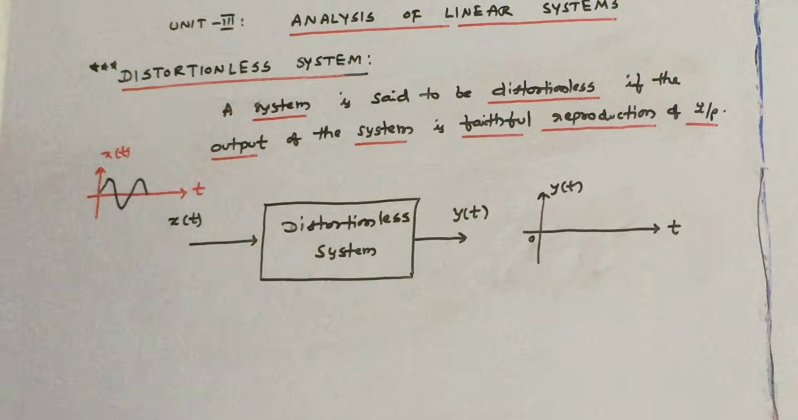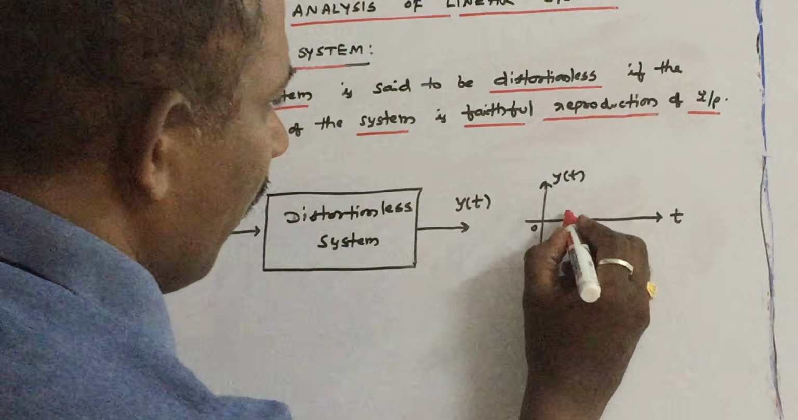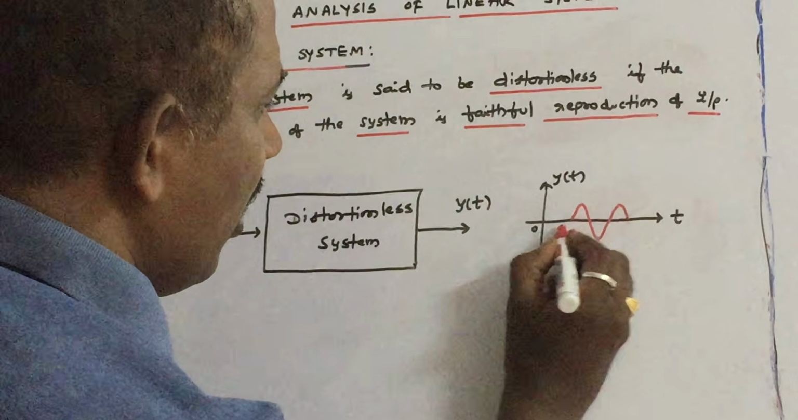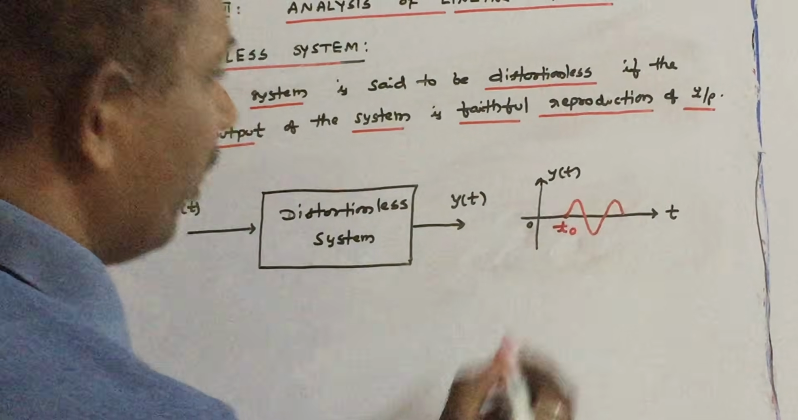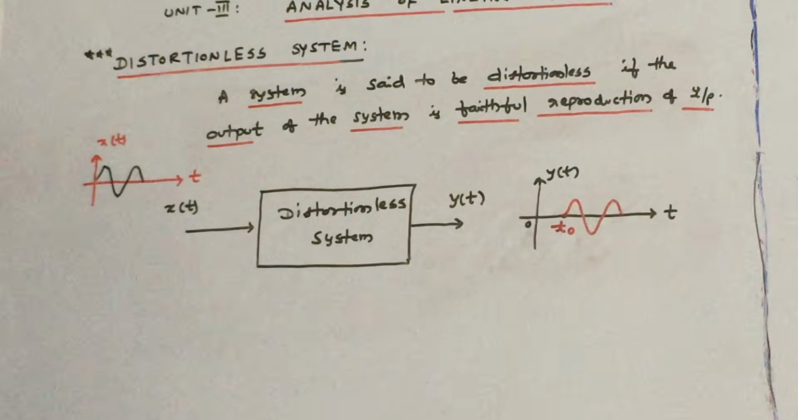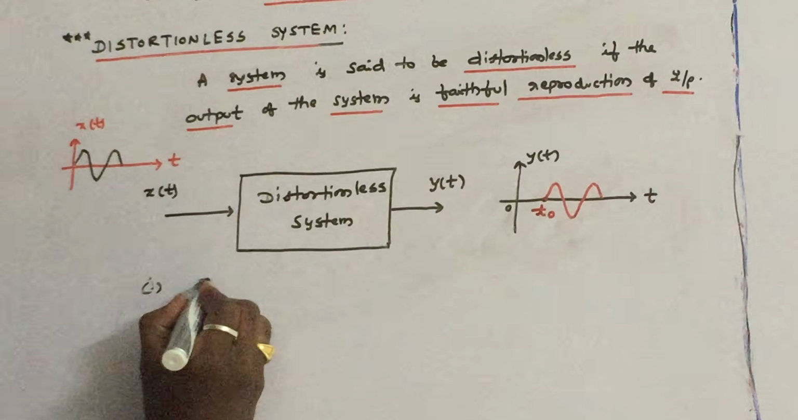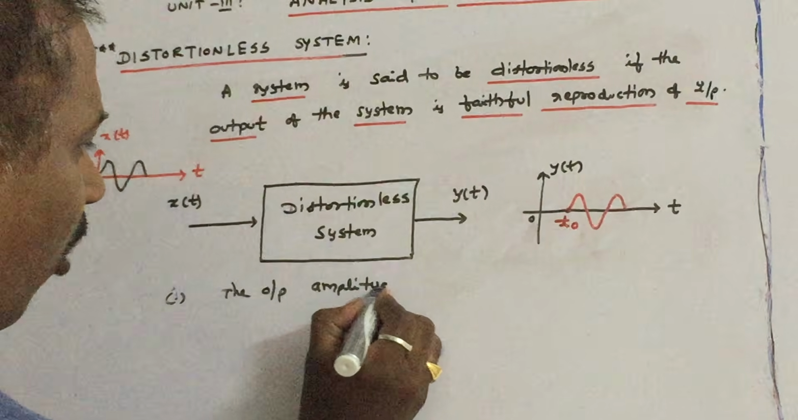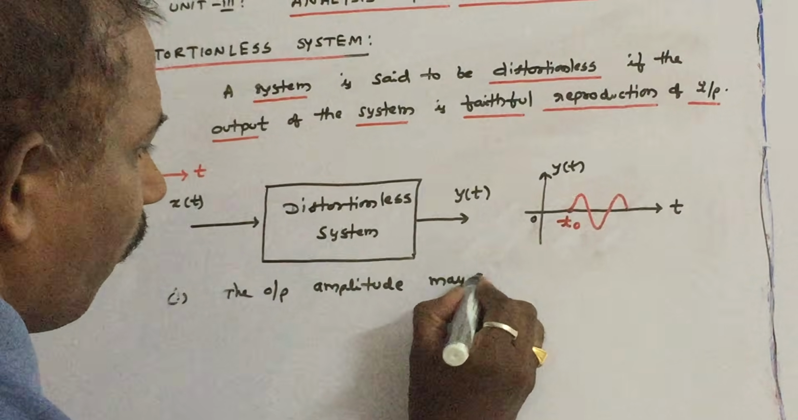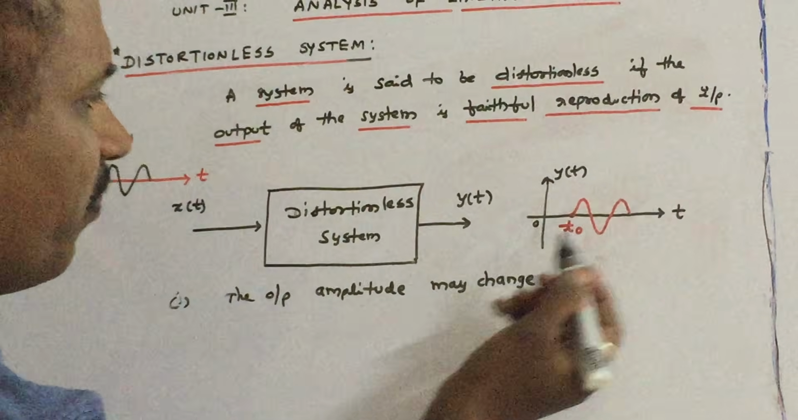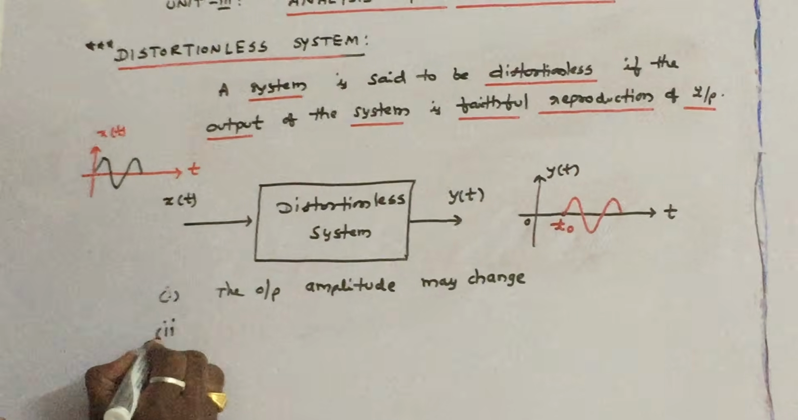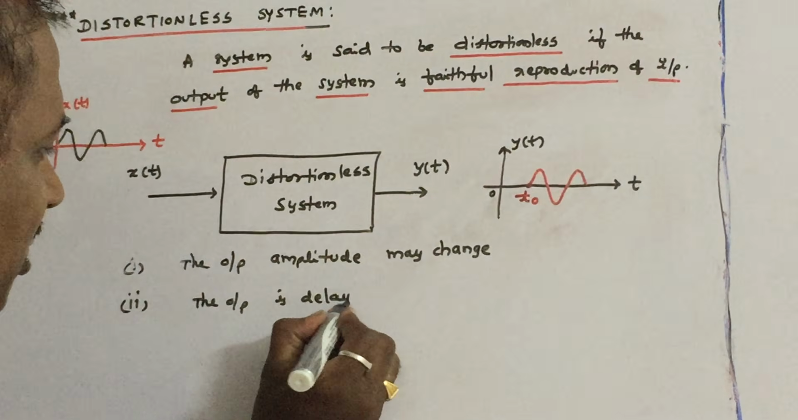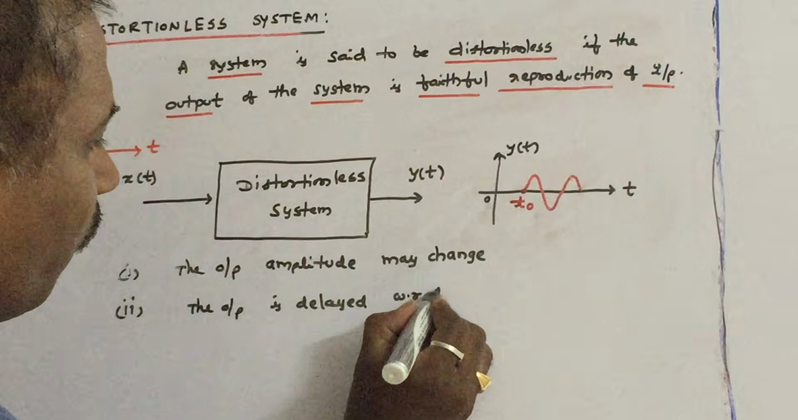So that means the shape of the output will be the same as that of the input, but the output amplitude may increase or decrease, and the output is delayed with respect to the input. This is the important point. The first point we have to write: the output amplitude may change. The second point is the output is delayed with respect to the input.